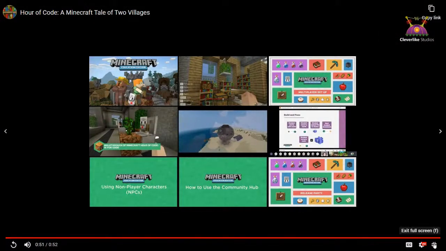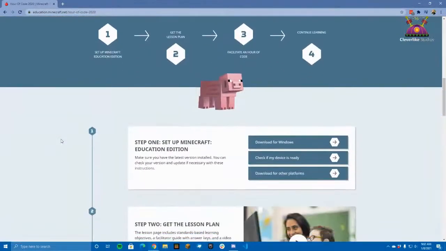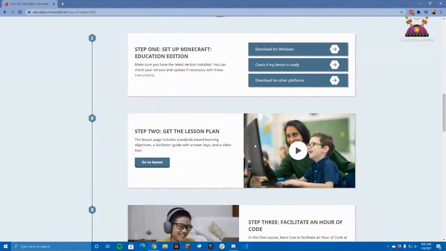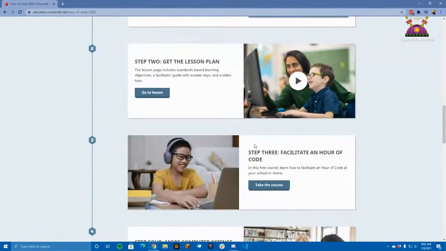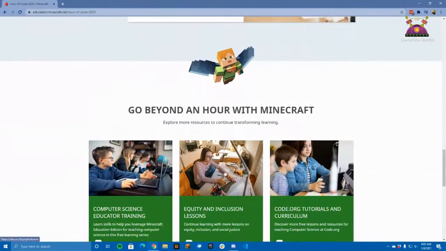All right, that sounds pretty cool. So let's give that a shot. If you go through the website here, you can go ahead and download. I just searched Minecraft Hour of Code, but you can see up here in the URL, education.minecraft.net, Hour of Code 2020. Download for Windows. Check to see if your device is ready. I already downloaded Minecraft Education Edition, and it's pretty obvious when you run it.